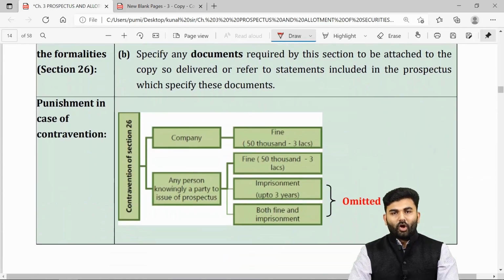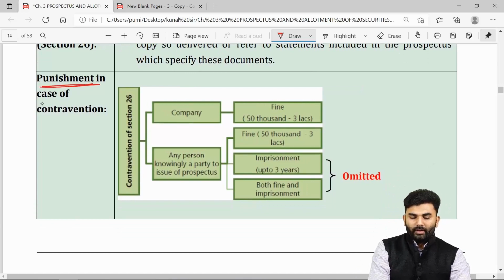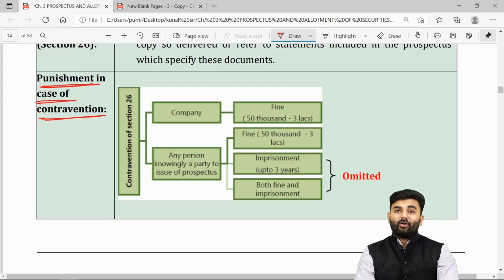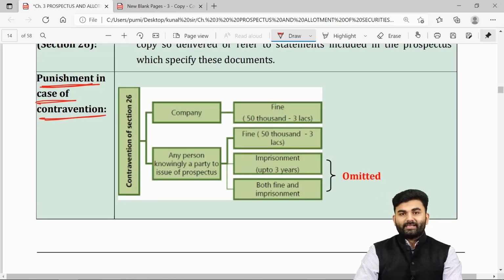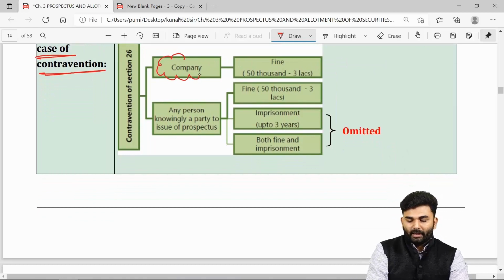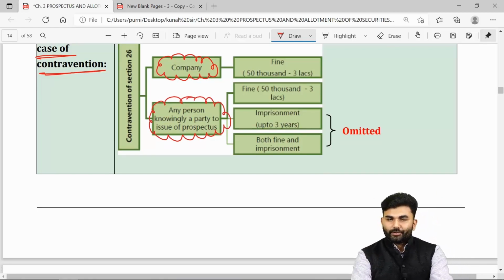Over here, the lawmaker says if any of the provisions given under section number 26 is not followed, if there is any kind of contravention, then yes, there will be a punishment. There will be a punishment upon the company as well as upon any such person who was knowingly a party to such issue of prospectus.